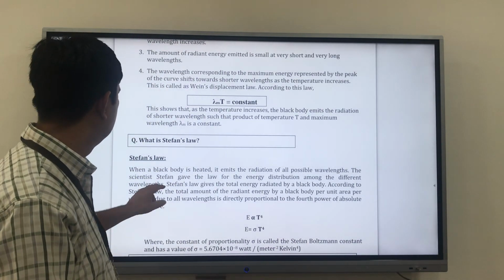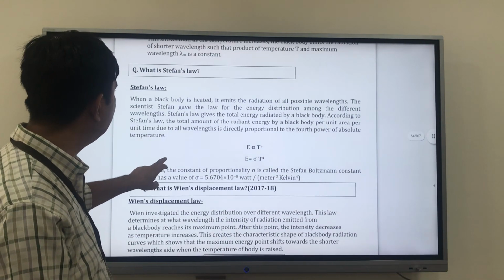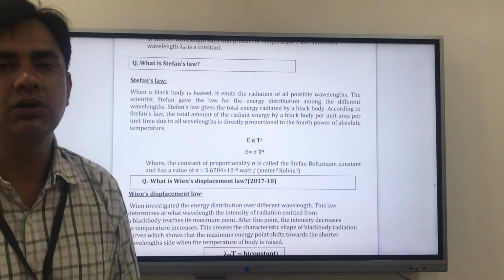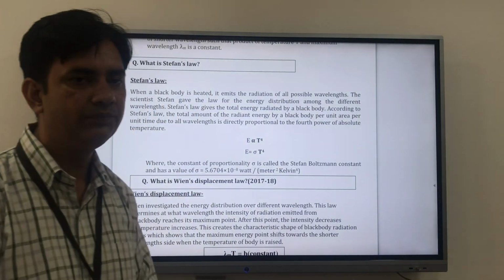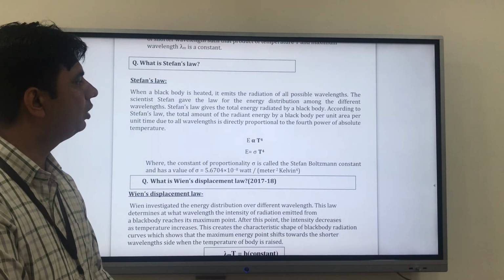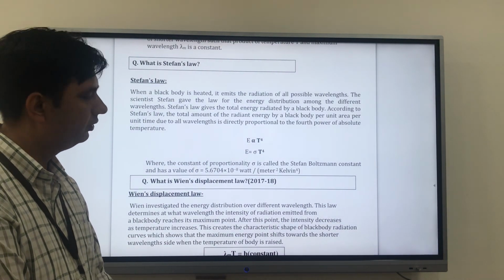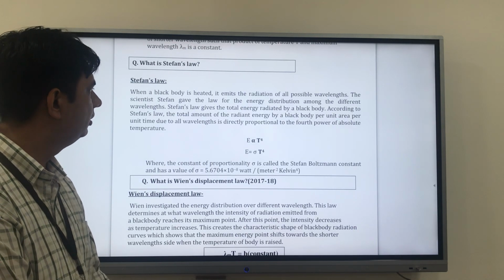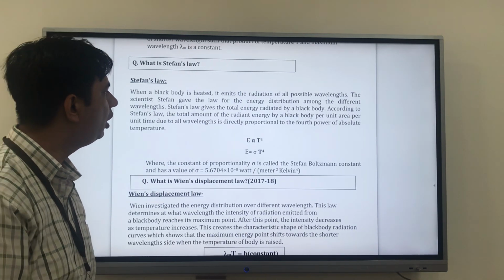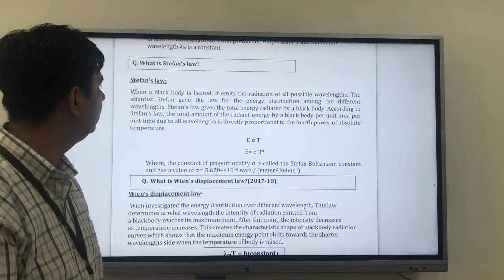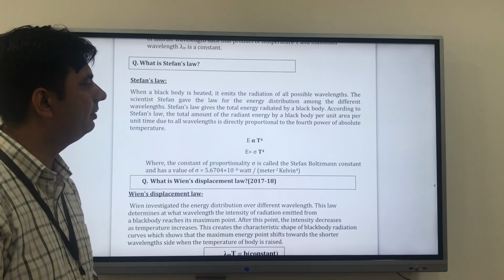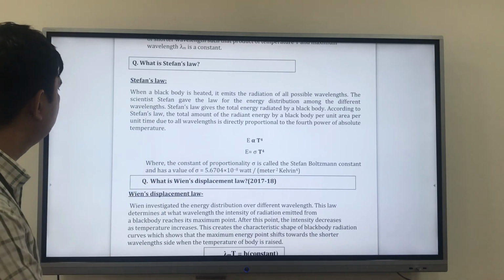Okay. So now the second term which comes to mind is Stefan's law. So what is Stefan's law? When a black body is heated, it emits radiation of all possible wavelengths. We understand that from the previous discussion. The scientist Stefan gave a law for energy distribution among the different wavelengths, and Stefan's law gave the total energy radiated by a black body.